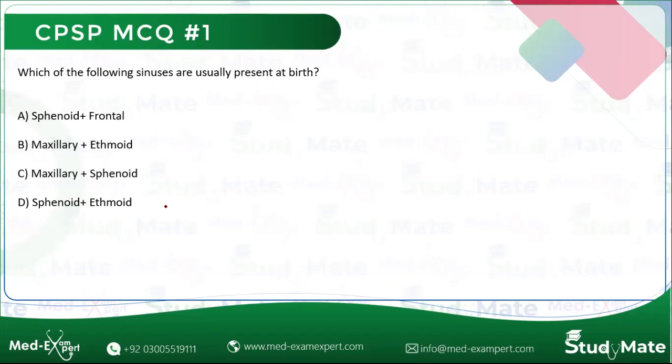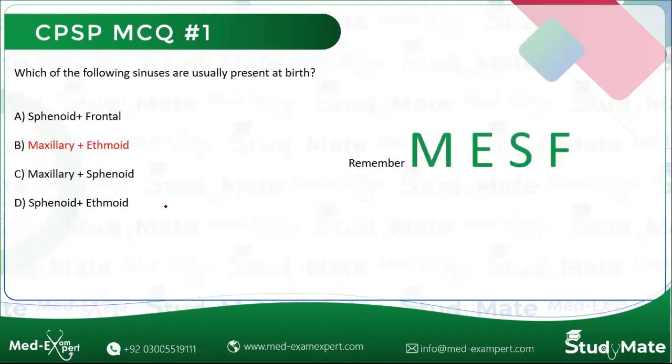Yes, so I can see everyone is typing B. So you're right. इसका आंसर B ही होना चाहिए as by the mnemonic MESF. So M and E, which are maxillary and ethmoid, are present at birth.